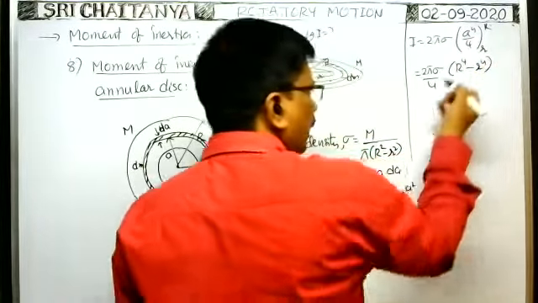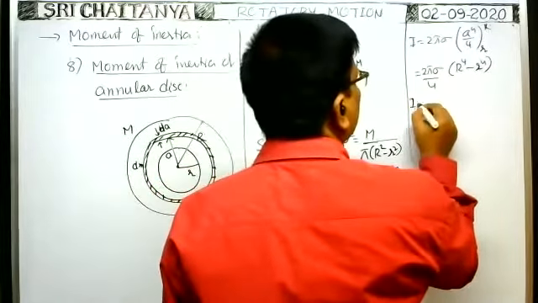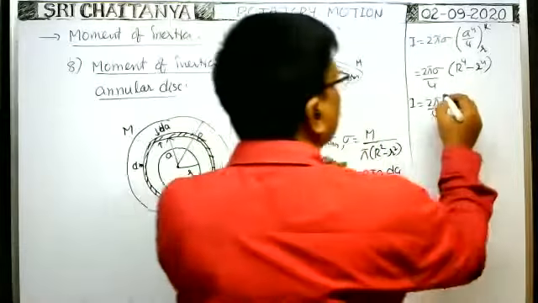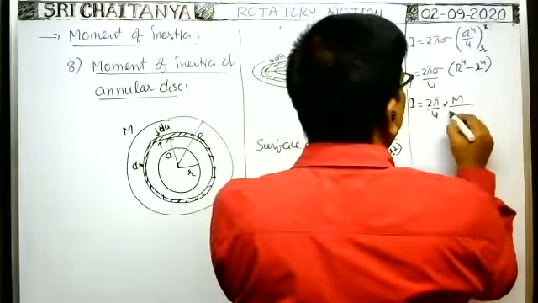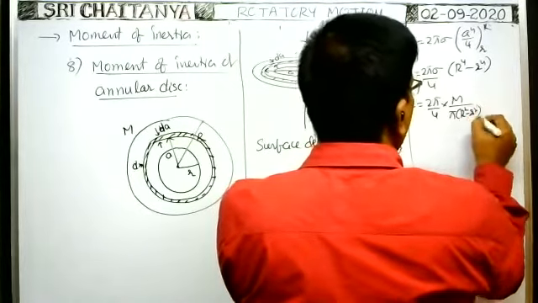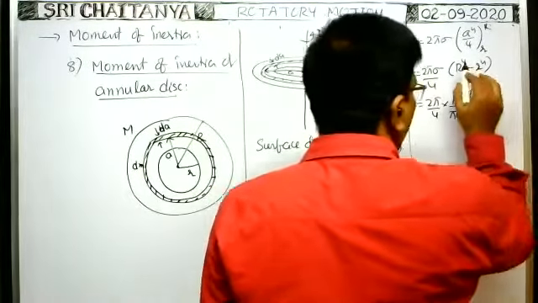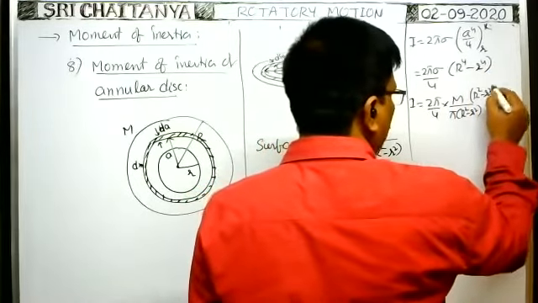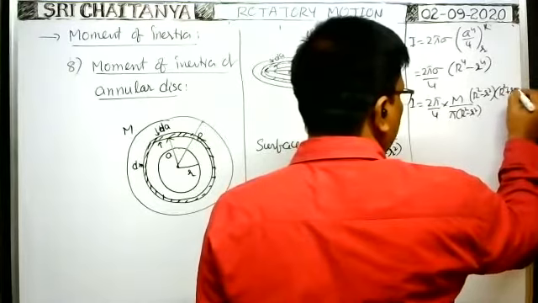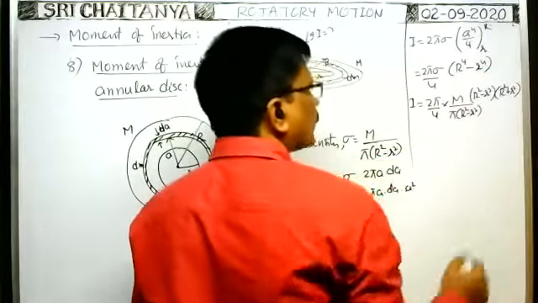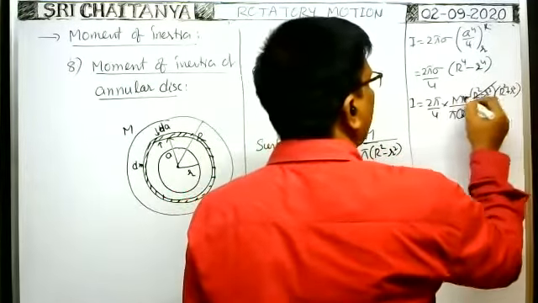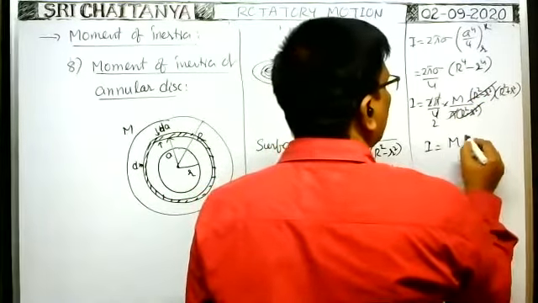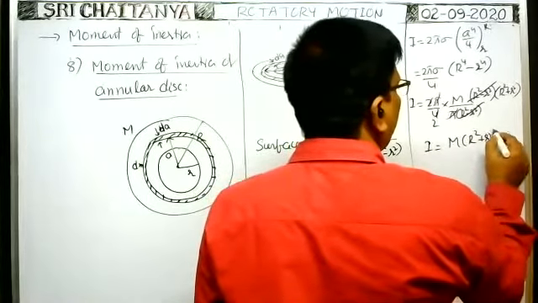When you substitute the lower limit, we put a minus sign. Now we substitute the data. 2 pi by 4 into sigma, means M by pi into capital R square minus small r square. Here R to the power of 4 minus r to the power of 4 can be written as R square minus small r square into R square plus small r square, a plus b into a minus b. The R square minus small r square cancels, pi cancels, the 2s cancel. Therefore, I is equal to M into capital R square plus small r square, whole by 2.